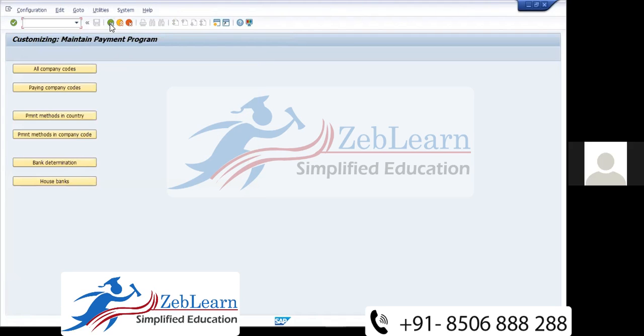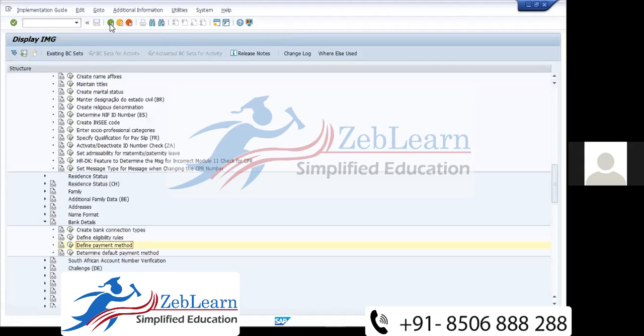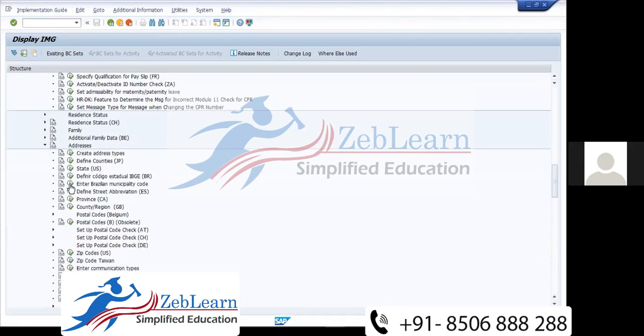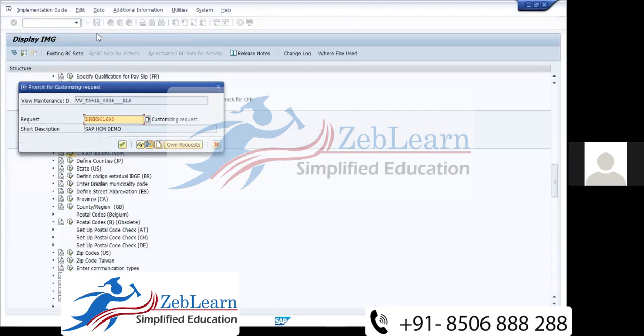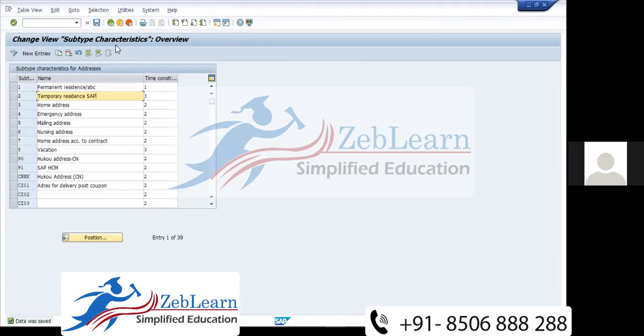So I am just going to display. You can make the entry from here, just for testing purposes. You have to check each and everything. Address also, if you need to make changes in the address format, create an address type. When you create an address, lots of types come up: permanent address, temporary residence address. Then save. Like that, you can do this task. So from here, you can make any changes.